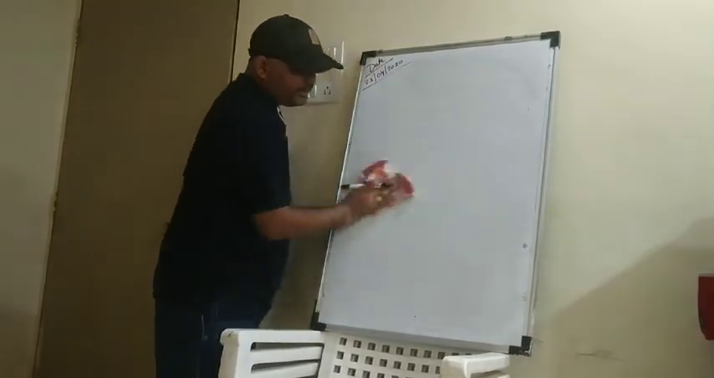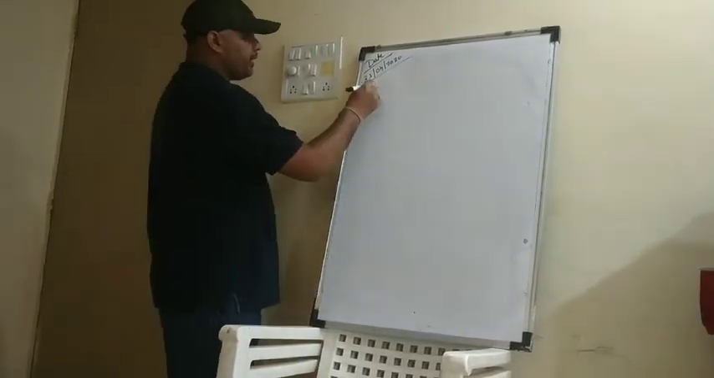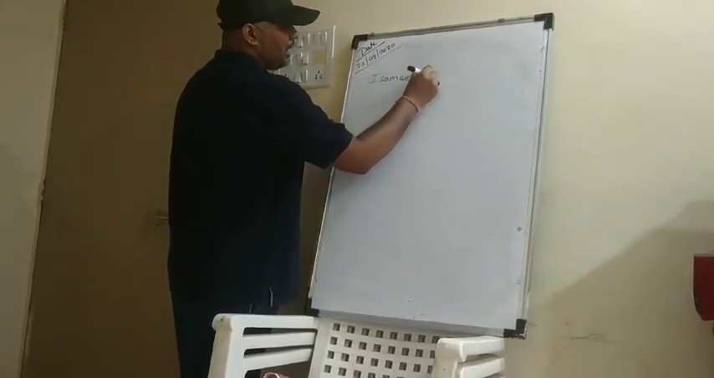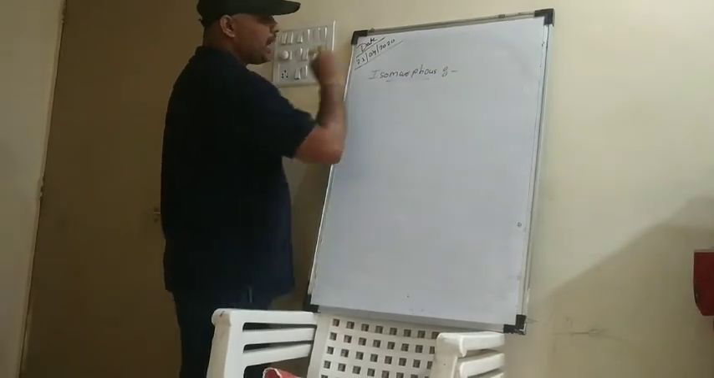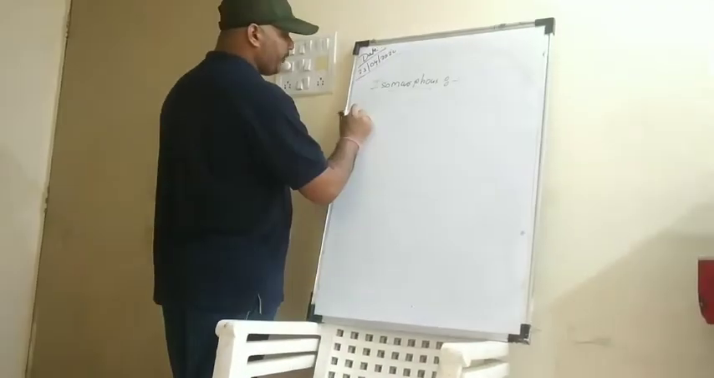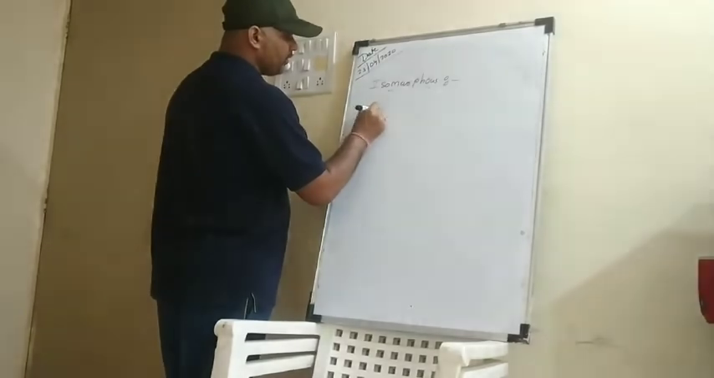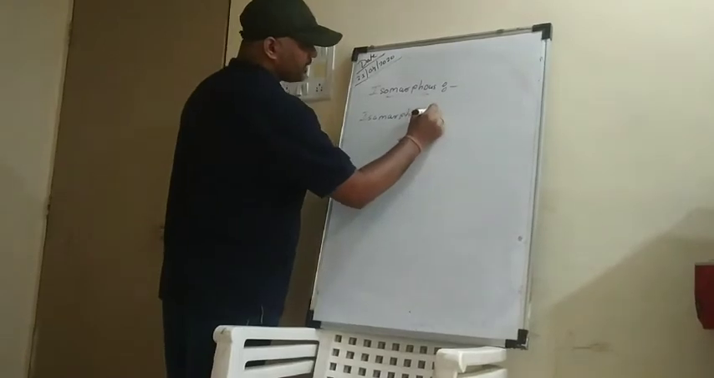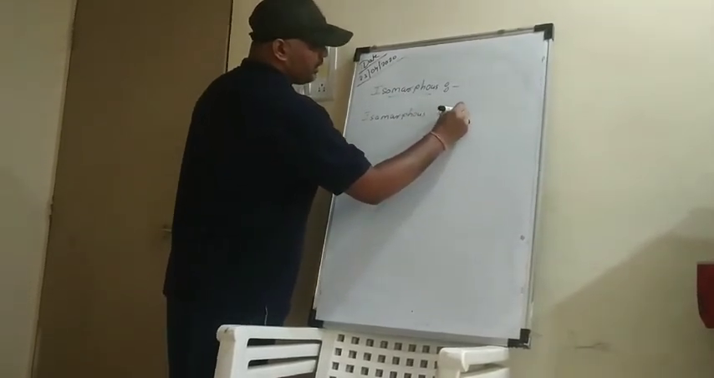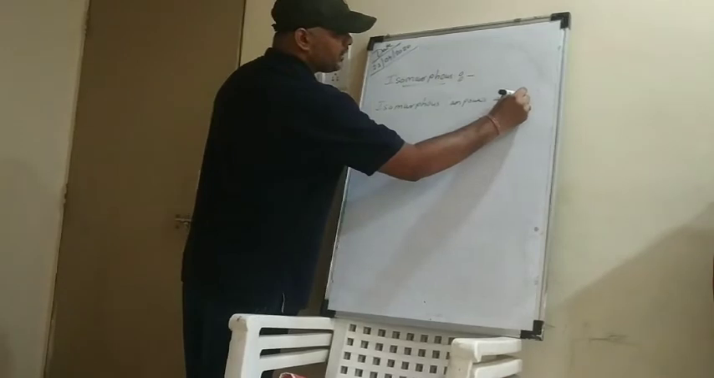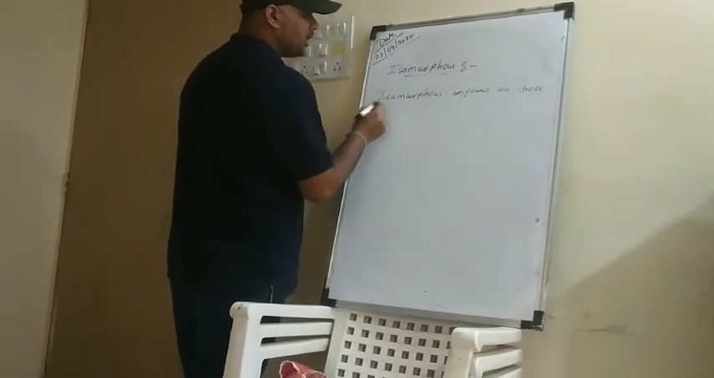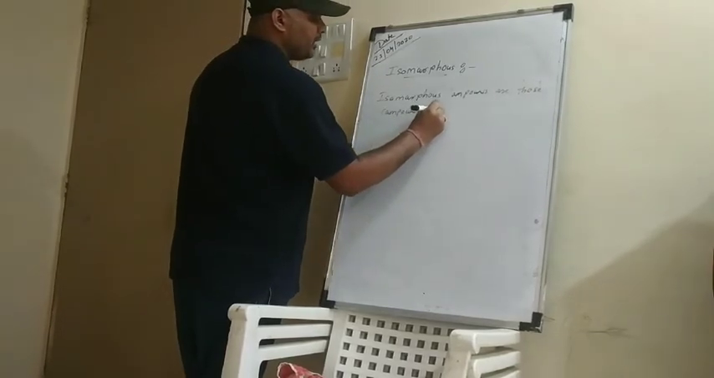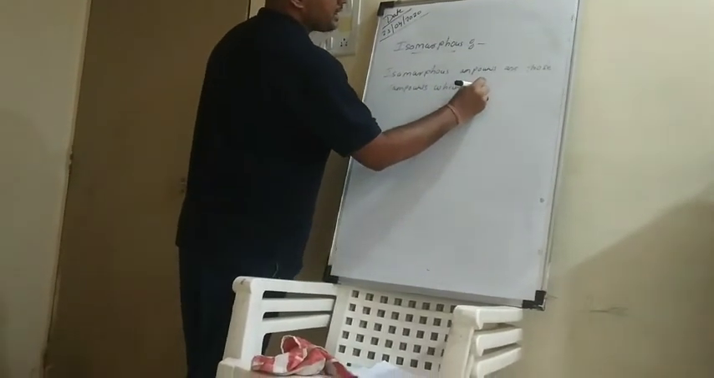Okay, there are two more types. That is said to be isomorphous. Isomorphous. Now what is this isomorphous? Isomorphous compounds are those compounds which have same crystal structure.